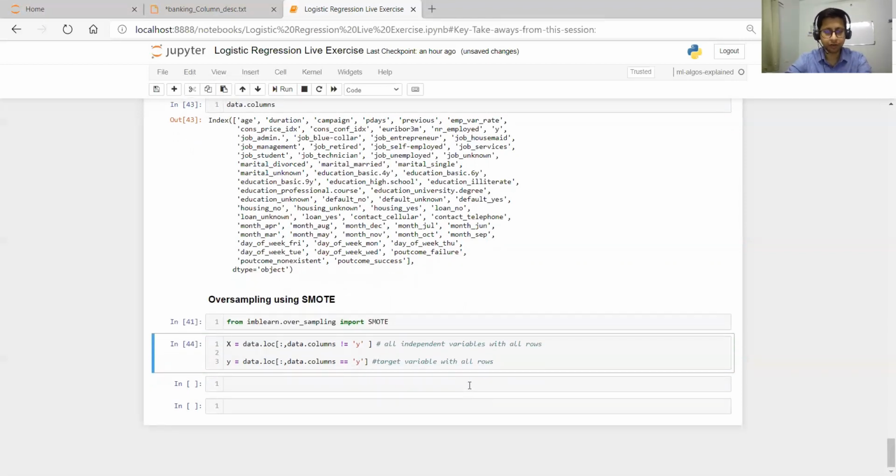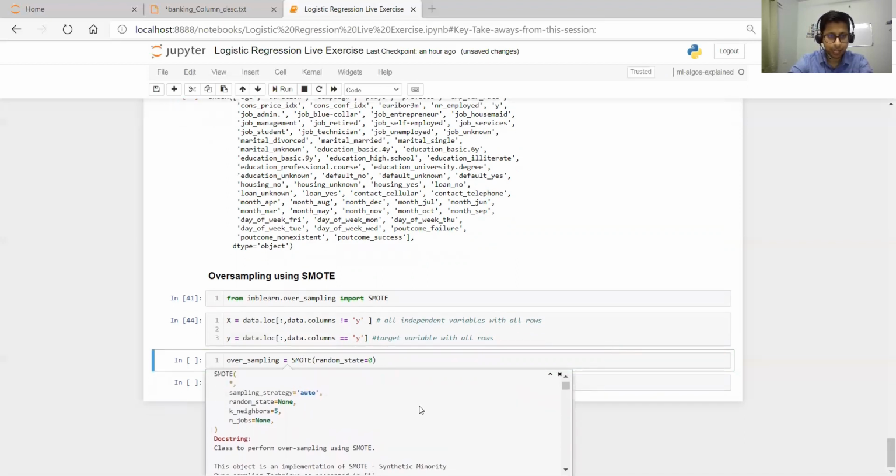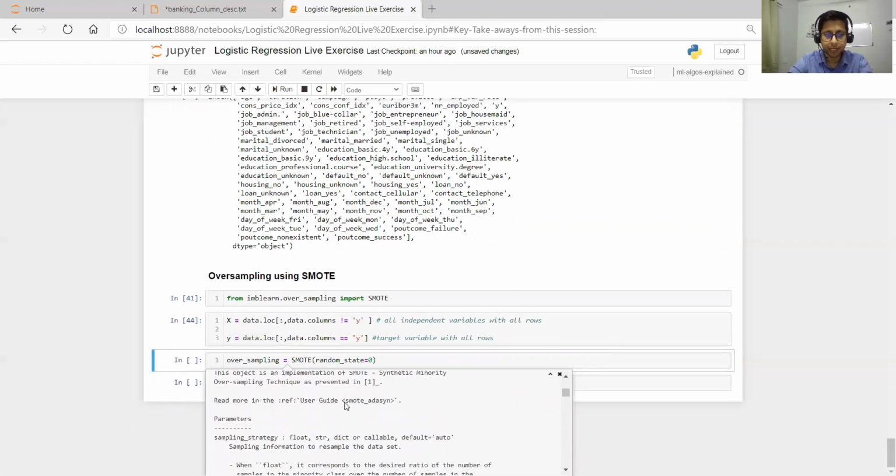Okay, so the next step is to initialize our oversampling object, with random state equal to 0. One more thing I would like to tell you here: suppose you want to know what variables we need to pass inside this function and what this function does, you just hover over it and press Shift plus Tab. It will give you the definition. I have written random state is equal to 0, so what does this random state mean?